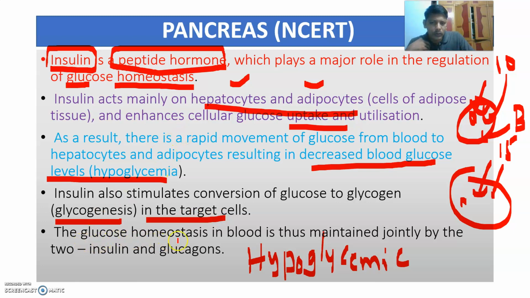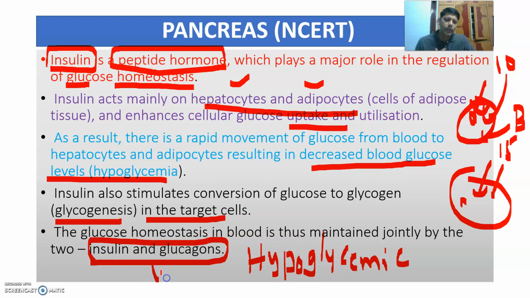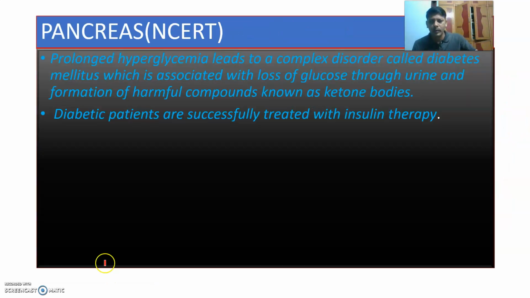The glucose homeostasis in the blood is thus maintained jointly by insulin and glucagon. This is a pair of antagonistic hormones.